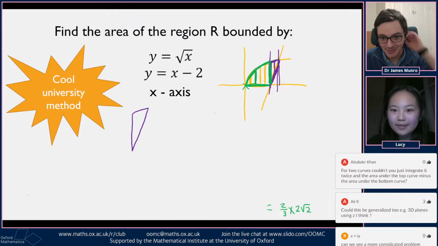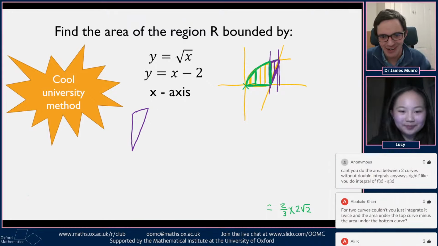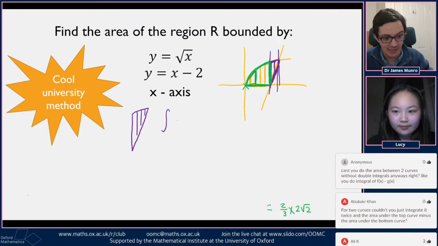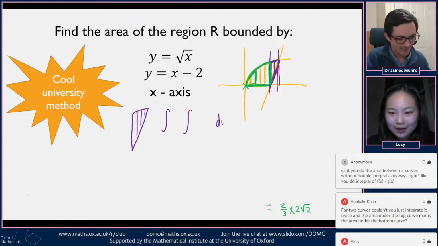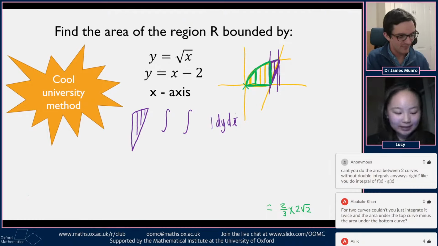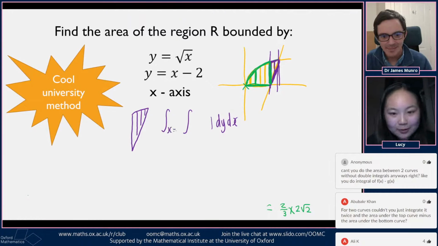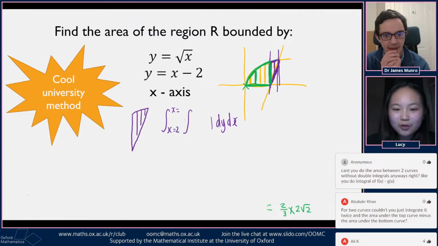Okay, Lucy, we've got some integration first with respect to y and then with respect to x to find out this purple area that we avoided in the A-level approach to the problem. Let's go. So we have our dy dx, being extra careful to get these the right way around. With the purple one, the only thing that really changes between the purple area and the green area are the limits. So for the purple area, for the dx on the outside, it would be x equals 2 and x equals 4.